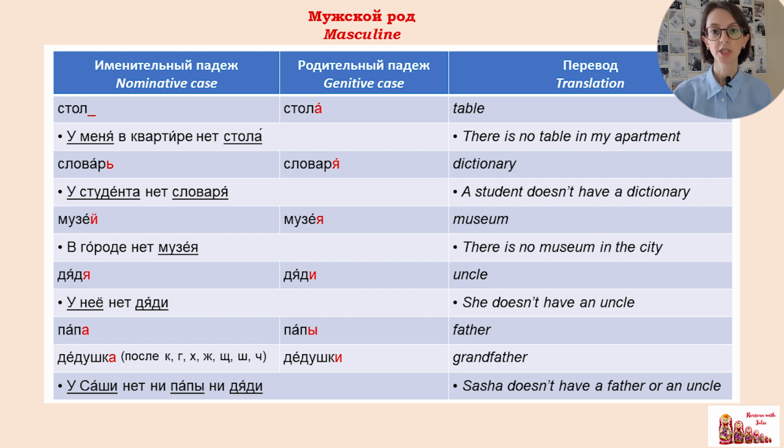Дедушка, дедушки. For example, у Саши нет ни папы, ни дяди. Pay attention again that I declined Саша, у Саши in genitive case. So these were masculine nouns.